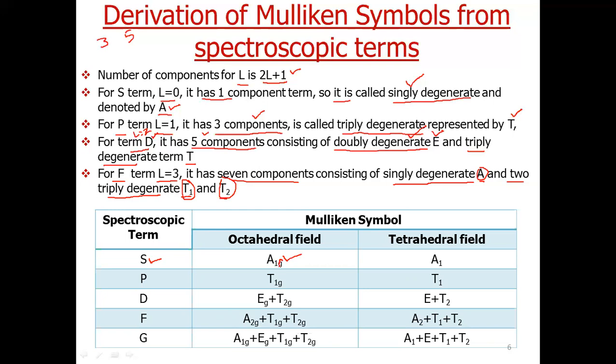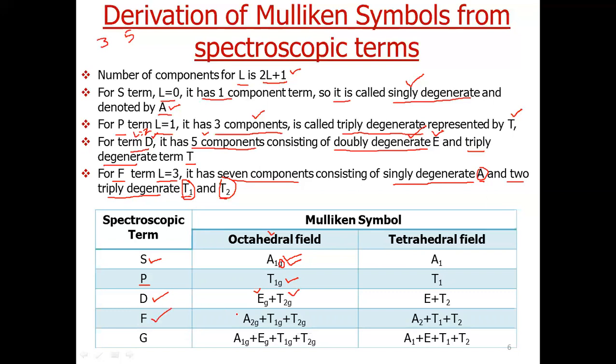This g symbol we use for the complexes which are centrosymmetric, like octahedral or square planar complexes. P term splits into a triply degenerate state, so we have termed it T1g. D term splits into two sets, one doubly degenerate Eg and one triply degenerate T2g.